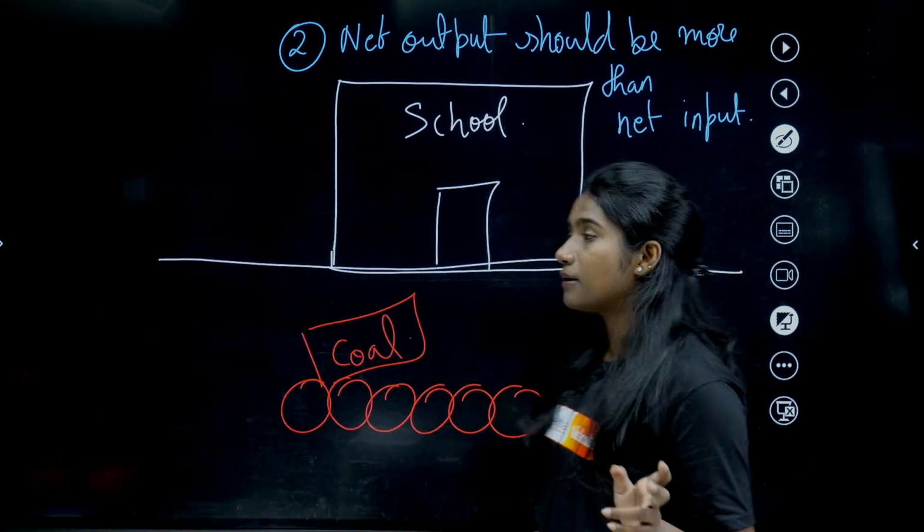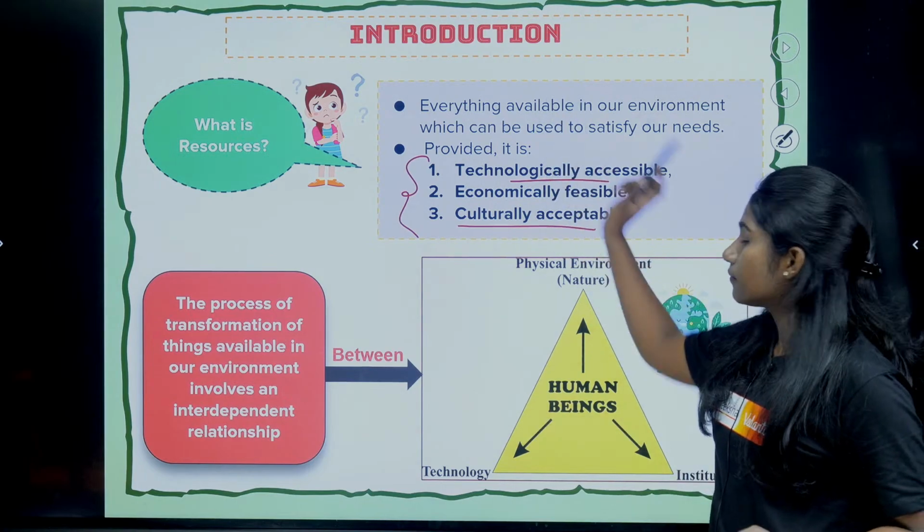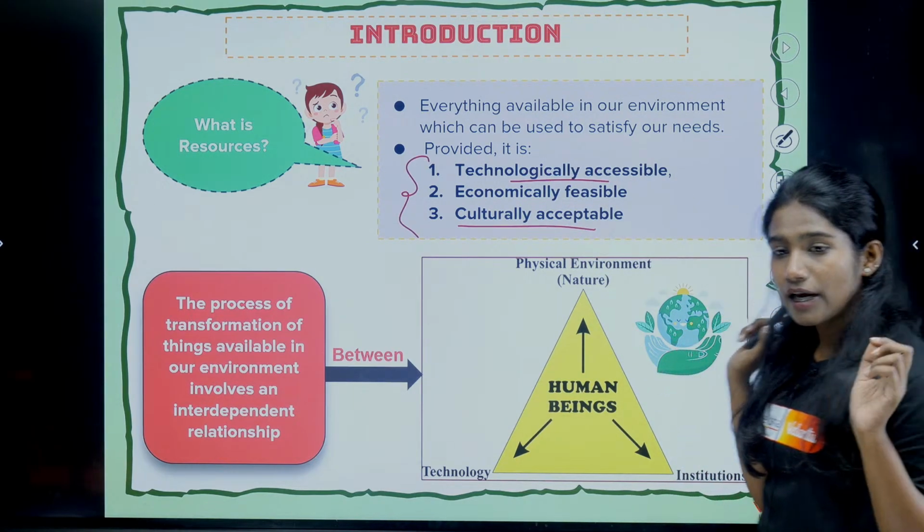Only then that substance will be considered as a resource. Clear with that, students?